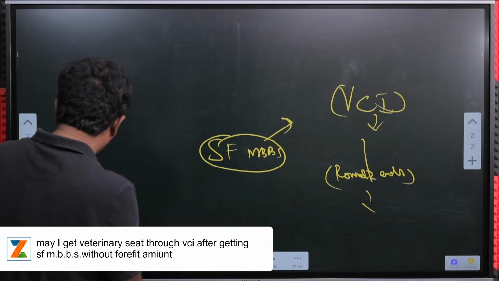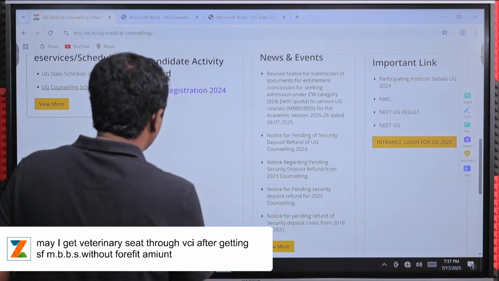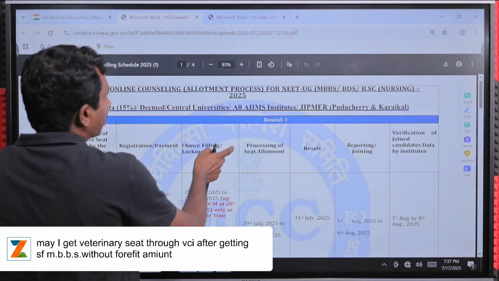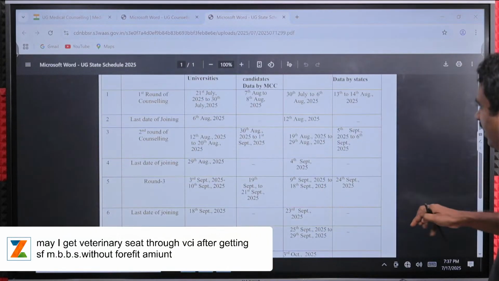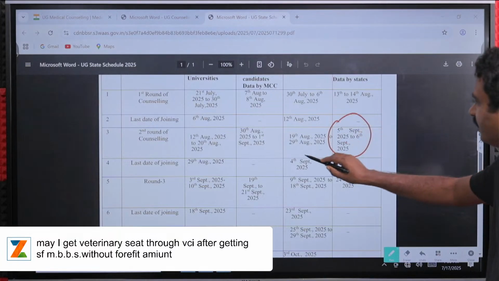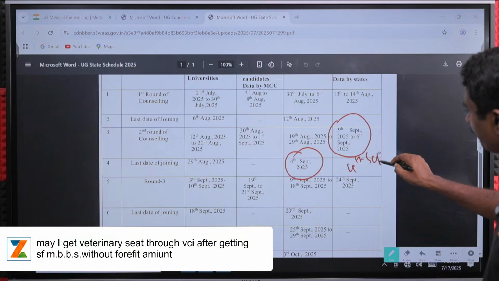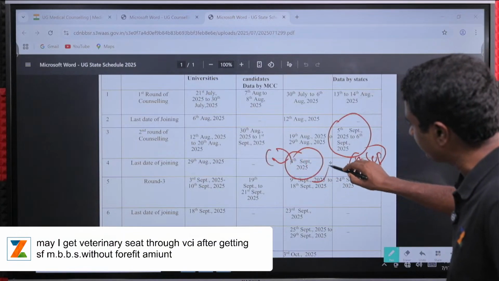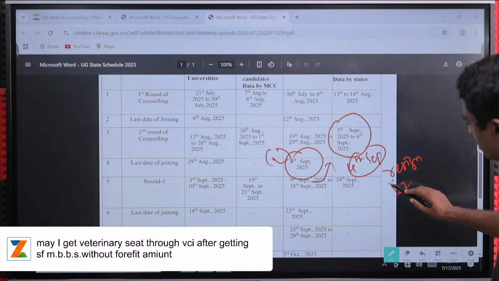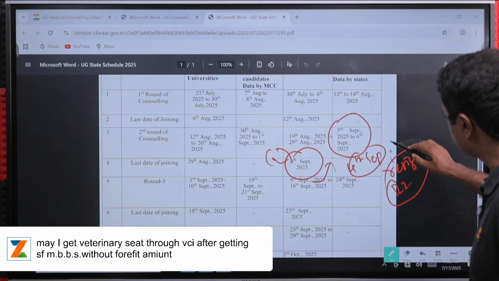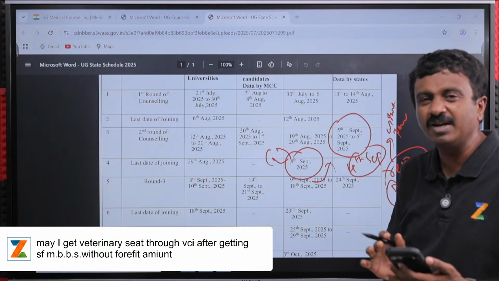Okay, so we will look at when round 2 ends. Usually, you will have to look for that particular institute's state rule, but usually it will be before round 2 ends. When does round 2 end for the states? We will see here. This is an All India versus state schedule, right? So round 1 ends around 4th of September. During this time, they will give you some time after 4th of September to resign the round 2 seat. Most states give, but you have to check for your state, without penalty. So till 4th September, you might have time.